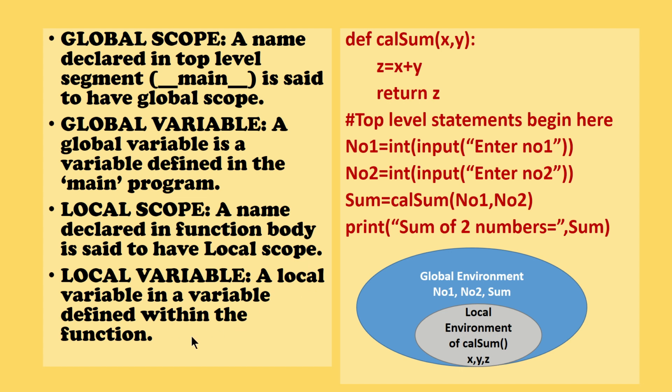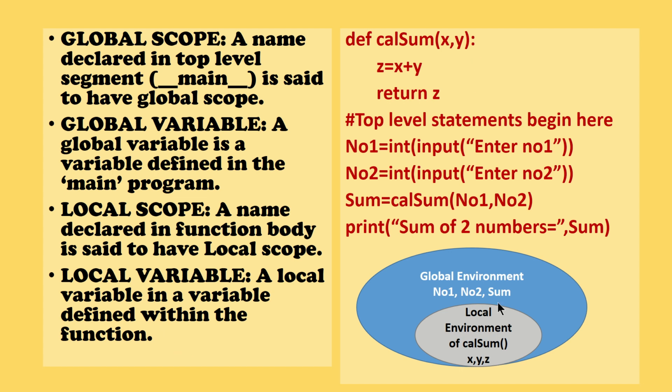So when you declare a variable or name inside a function, that particular name or variable can be used only inside that particular function. Let us understand this with the help of an example.